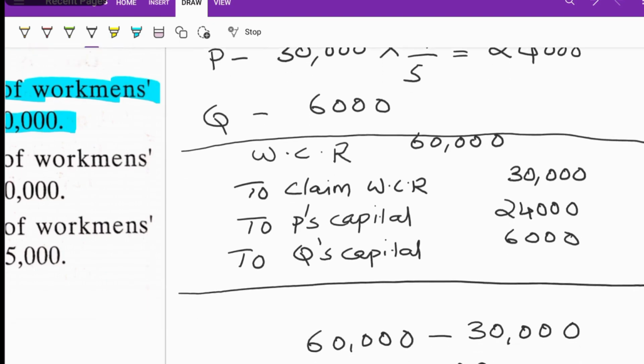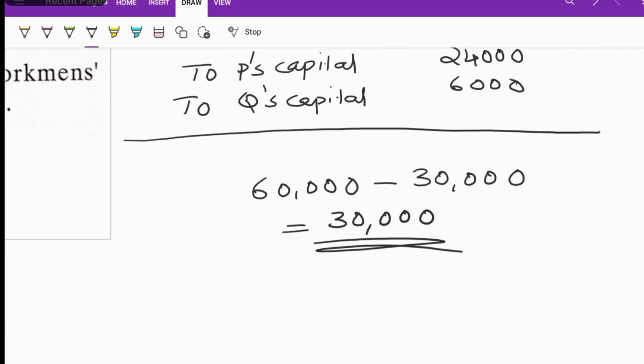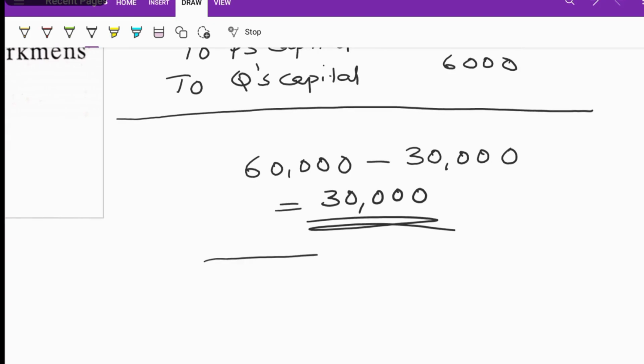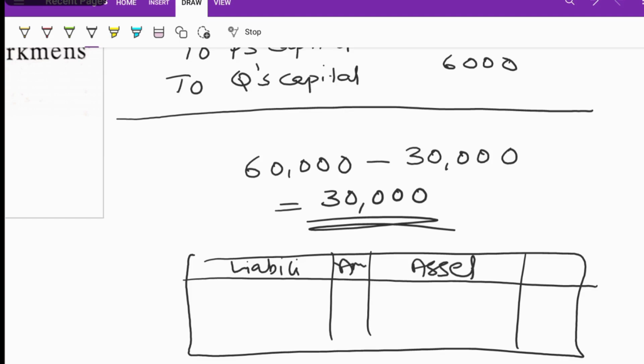Another thing is that we will be showing this claim on the liability side of the balance sheet. We will show the workman compensation reserve claim of 30,000, not the complete 60,000. The claim amount will be shown on the liability side. What is the reason?